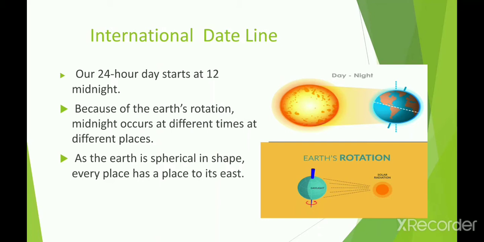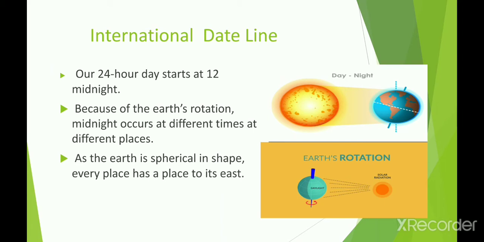See, first, our 24-hour day starts at 12 midnight. Because of the Earth's rotation, midnight occurs at different times at different places. Means we learned that Earth rotates around itself, 360 degrees, from west to east.